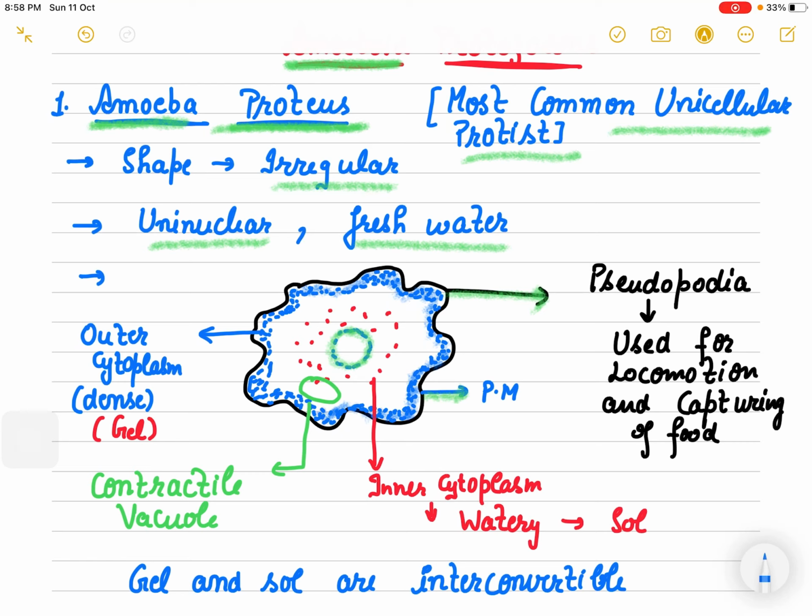One is very dense, present at the outer side, and this is known as gel. Inside, it is very liquefied and watery, not dense, and this is known as the inner cytoplasm, called sol. So the outer cytoplasm is known as gel, and the inner cytoplasm is known as sol.